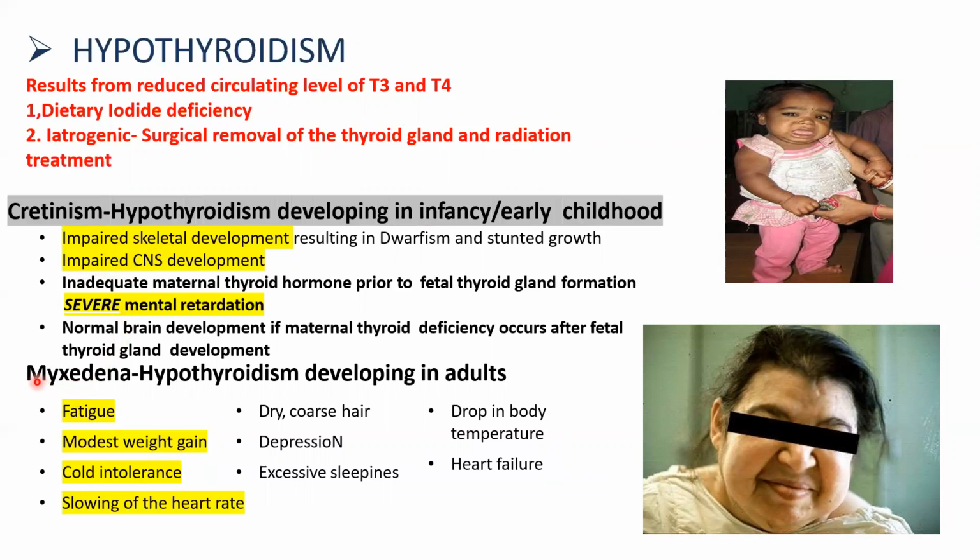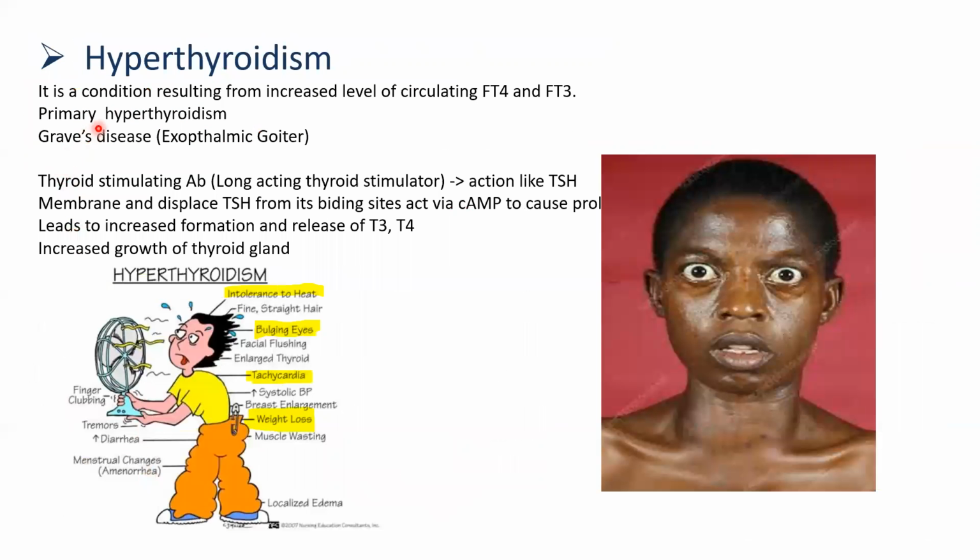But if hypothyroidism develops during adult life, it is known as myxedema, and the patient will present with features of fatigue or tiredness and weight gain, and there will be sensitivity to cold. If we examine the patient, there will be bradycardia, because now the cardiovascular system has decreased sensitivity to catecholamines. So these are some of the features of hypothyroidism. Now, if a patient has hyperthyroidism, that is increased levels of thyroid hormones, Graves' disease or exophthalmic goiter can develop.